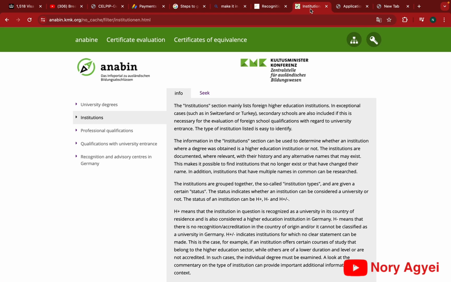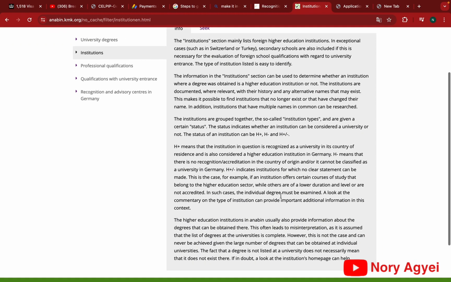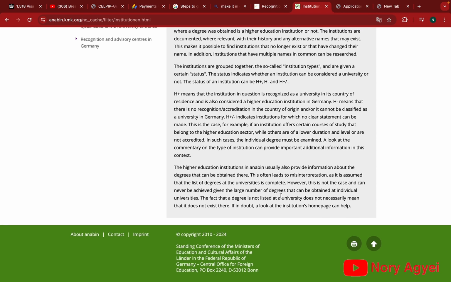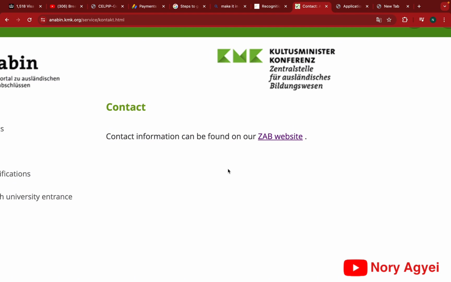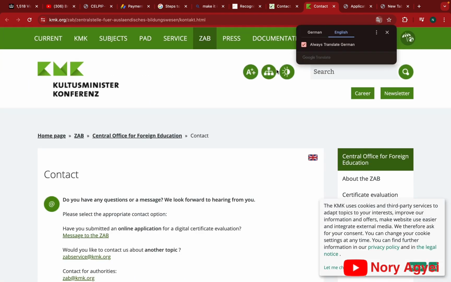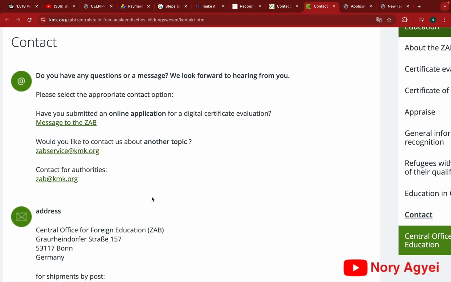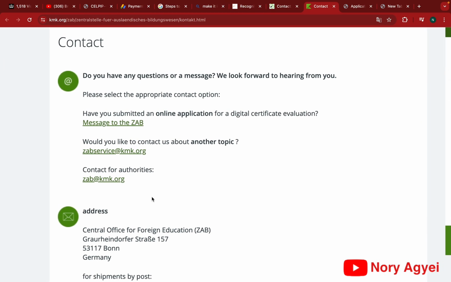To do this request, you basically need to contact the authority that handles the ANABIN database, that is the ZAB, and you do this request. So let's find their contact. When you come below their website, you can see contact. You click on contact and it's going to give you some information as to how you can get in touch with them. Click on contact and you can see contact information can be found on our ZAB website. You click on the ZAB website to take you to their contact information website. This website has all their contacts, their email, their address, their telephone number. So if you want to request for the statement of comparability, then you contact them for that.